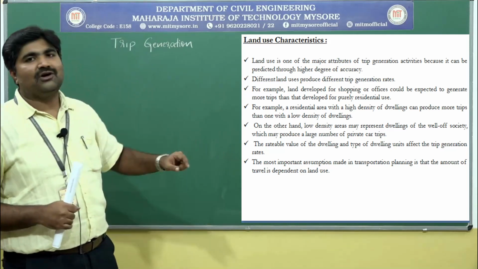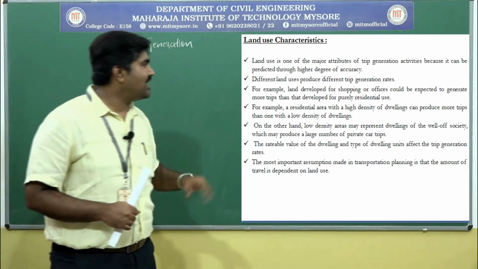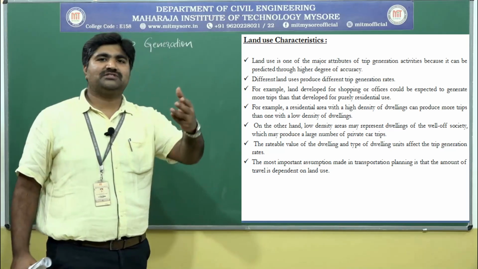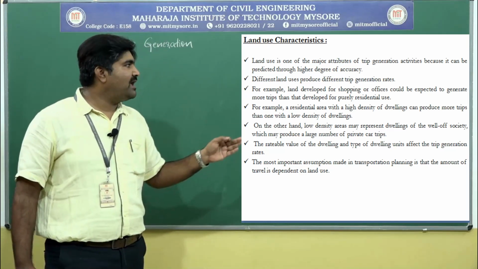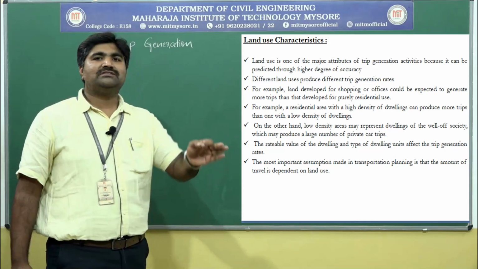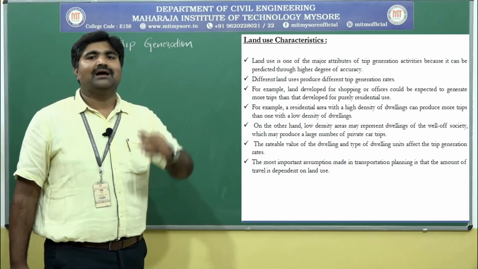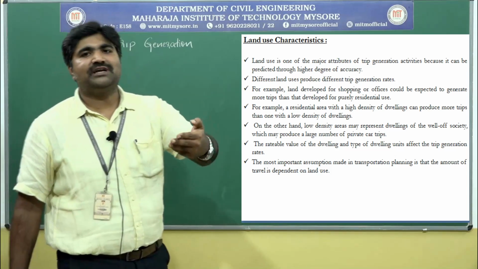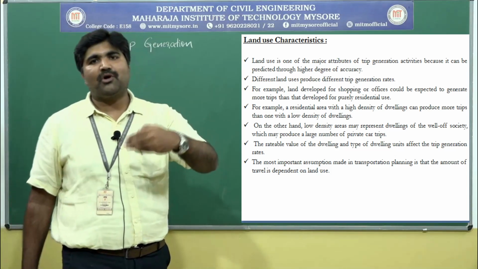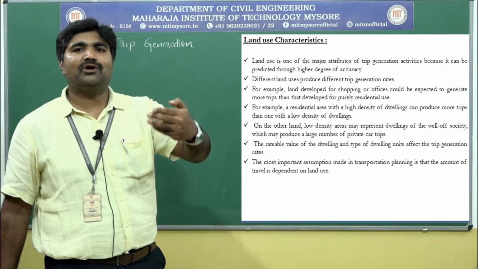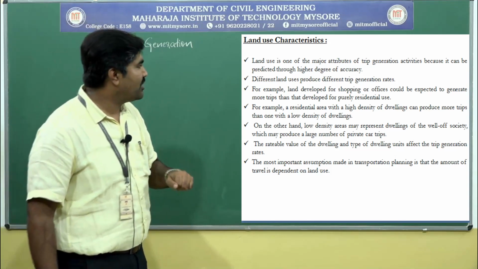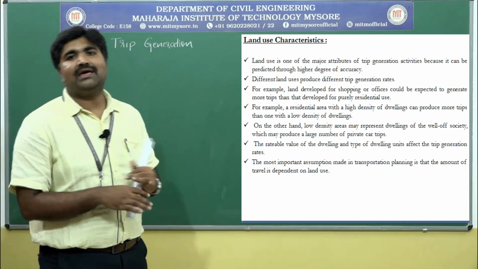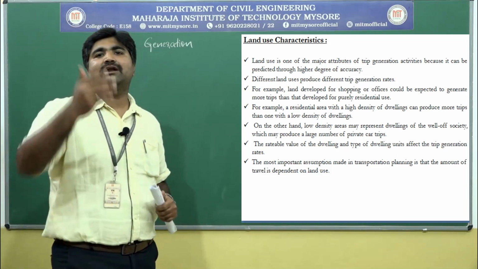On the other hand, the low density areas may represent dwellings of the well-off society, where there will be a low density. Low density of dwellings means big sites and fewer houses. That represents well-off society. Well-off society means rich people, posh, people with high income live in that area. They may produce a large number of private car trips.